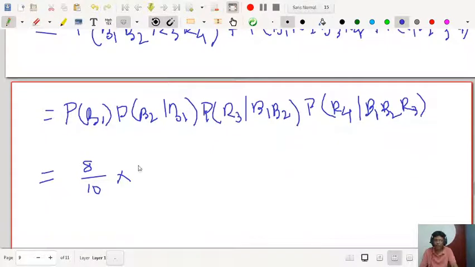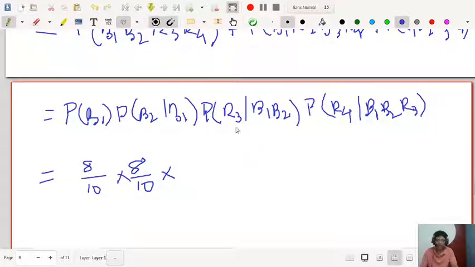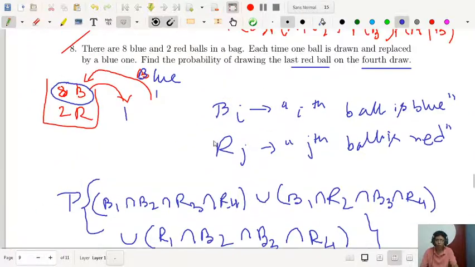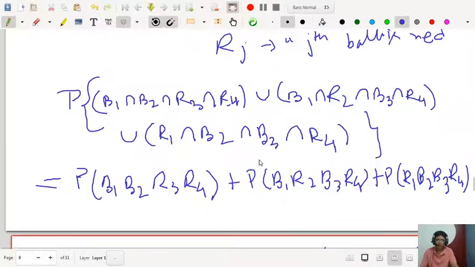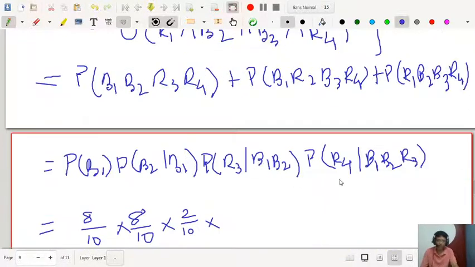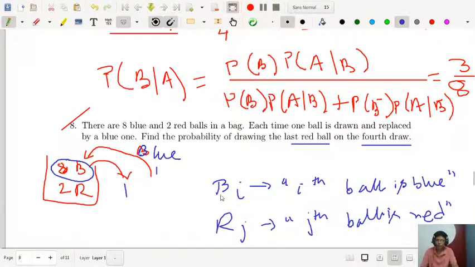So again you have 8 by 10, into R3, that is the third draw. You are drawing a red ball. The number of balls is 10, so 2 by 10, right, into the last one, the fourth draw.